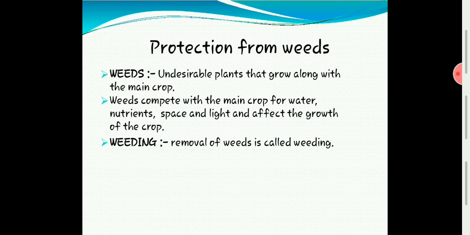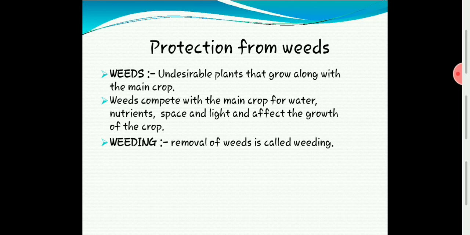To grow them healthy, we have added manure and fertilizers. We have also irrigated the field. Imagine our crops have grown green, and we are irrigating the field at regular intervals. Our plants are growing healthy. But now it's time to protect our plants from weeds.